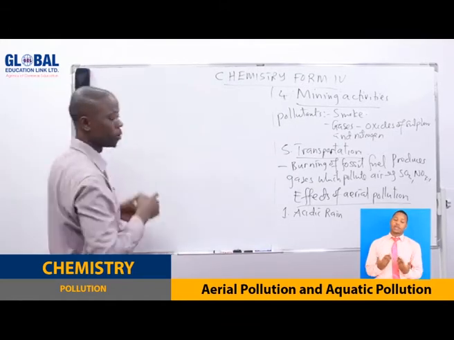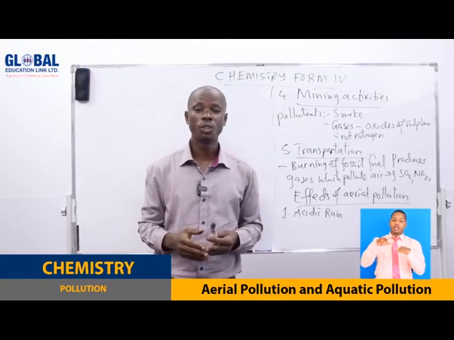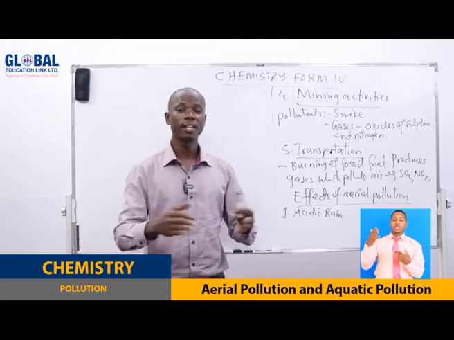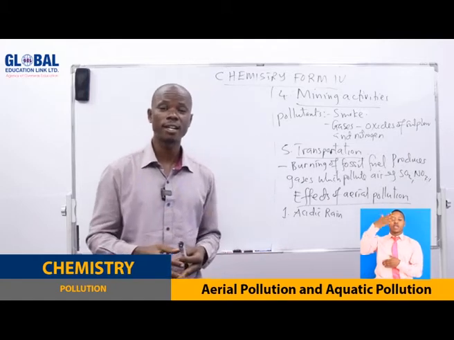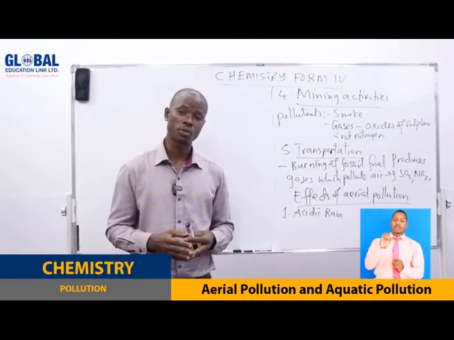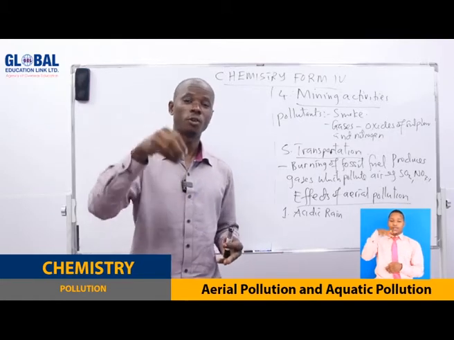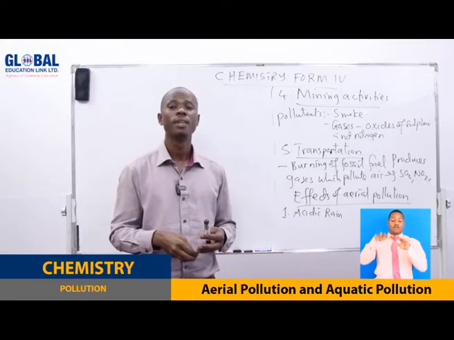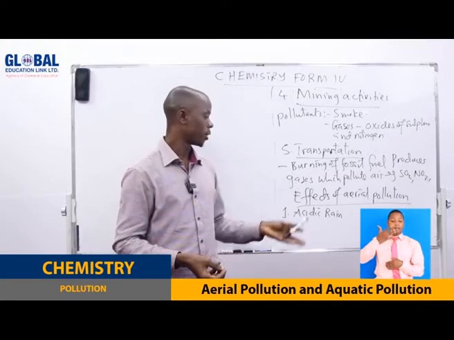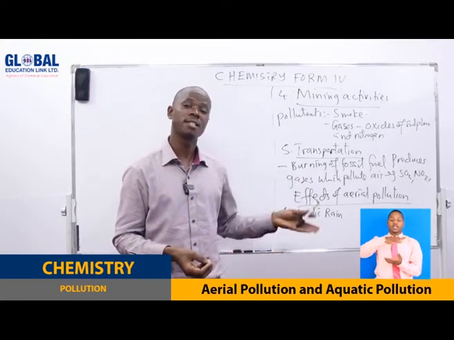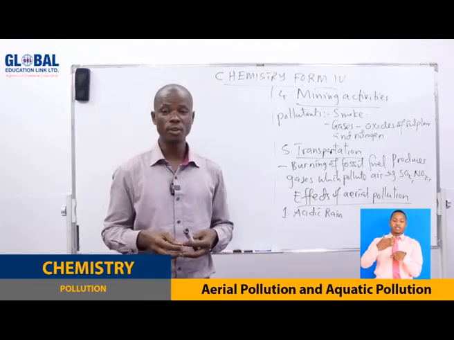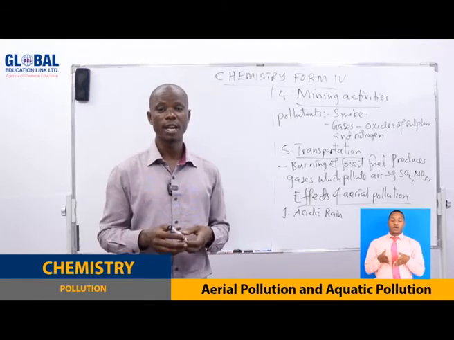Now, when we talk about acidic rain, the gases which are given off into the air and pollute it, like sulfur dioxide and nitrogen dioxide, are present in the air, and when rain falls, the rainwater may become contaminated with these gases. These gases dissolve in the rainwater and produce acids.